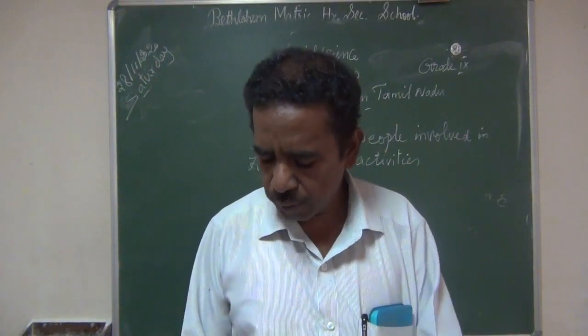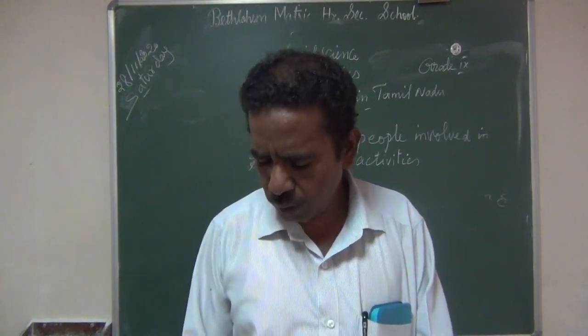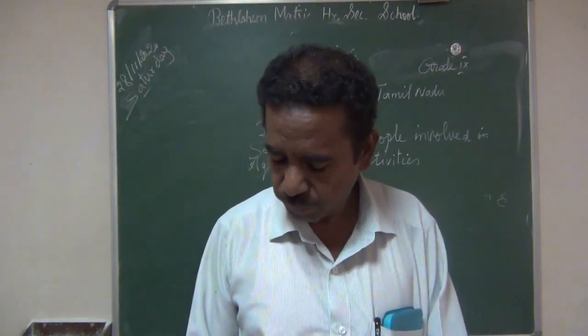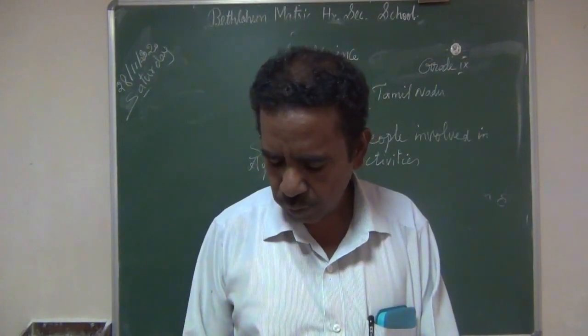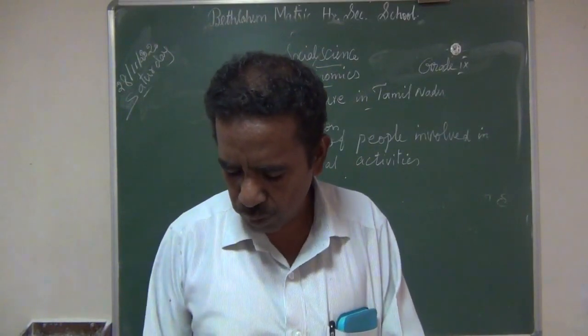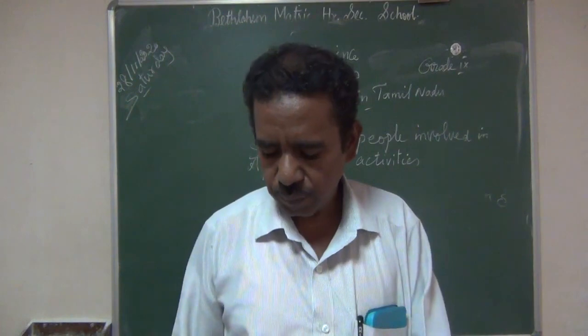The total geographical area of Tamil Nadu is 1,30,33,000. Third, fill in the blanks. You can write it there. The total geographical area of Tamil Nadu is 1,30,33,000. Answer.